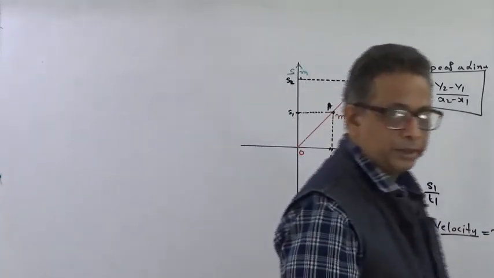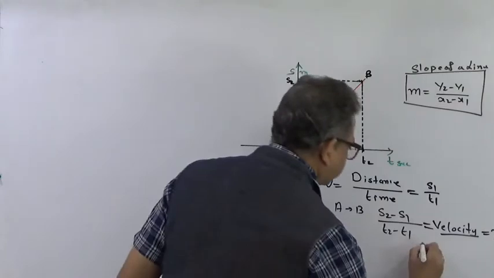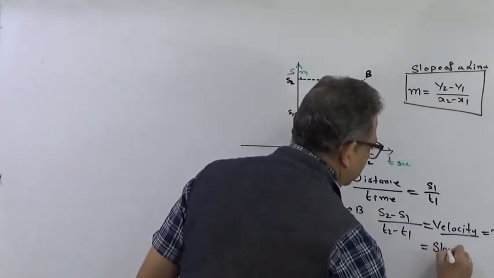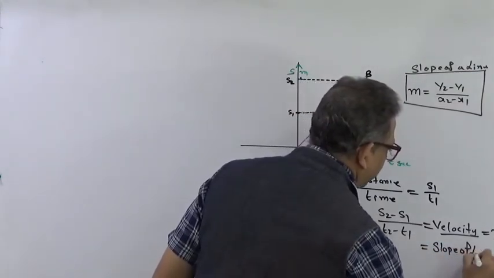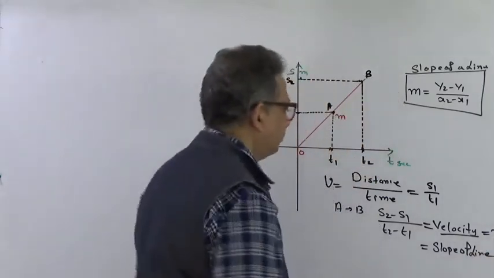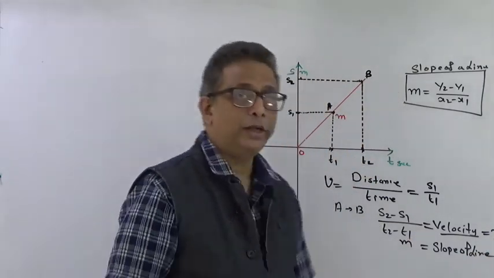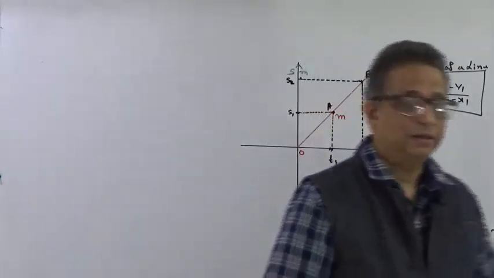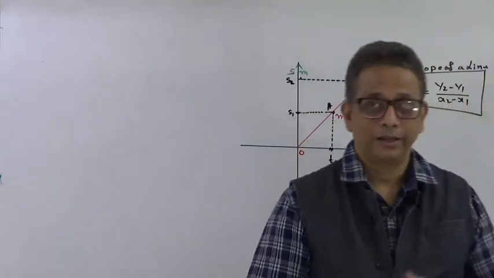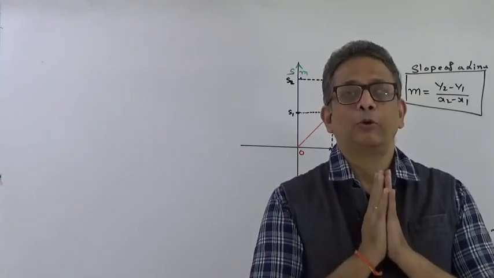It is also represented by the slope of the line, which is equal to m. So s2 minus s1 upon t2 minus t1 is nothing but the slope of a line, right? And what does the slope of a line indicate?